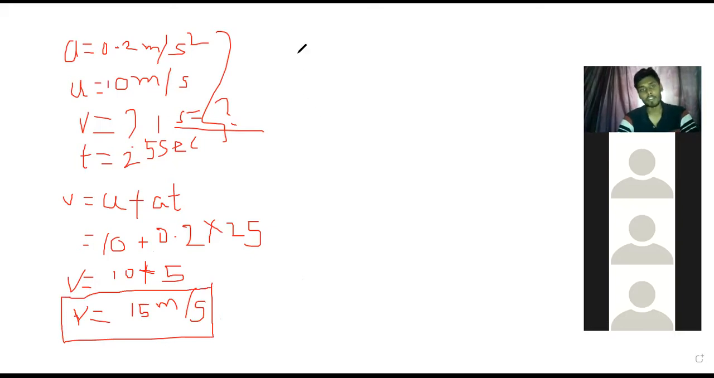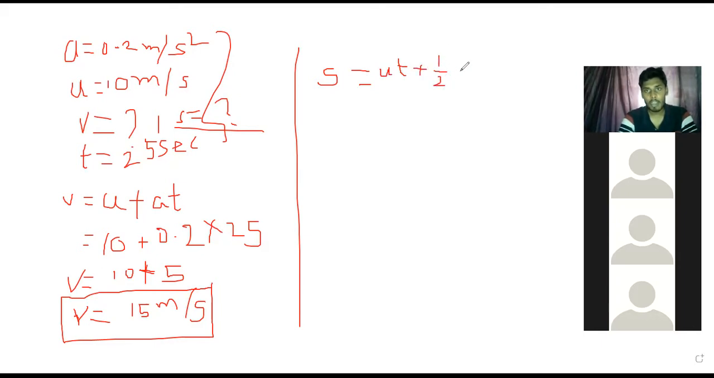So this is the first part. Now you know final velocity, initial velocity, time and all. We want to calculate distance. Which equation will we use? Time you know and velocity you know. Which equation will we use for distance? S equals ut plus half at square. Is it yes or no, Pradosh?